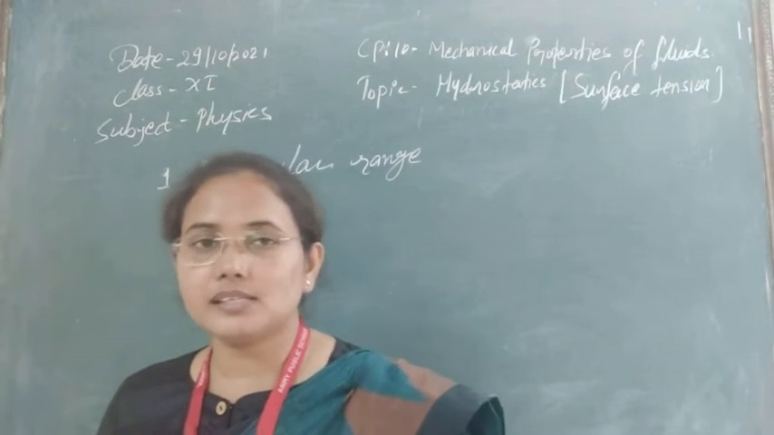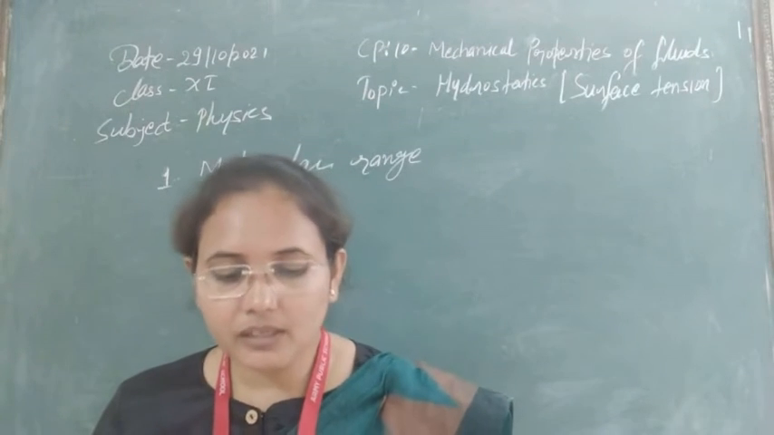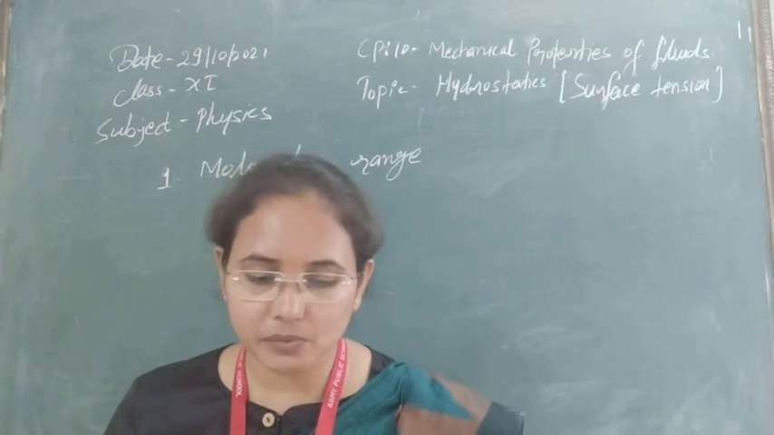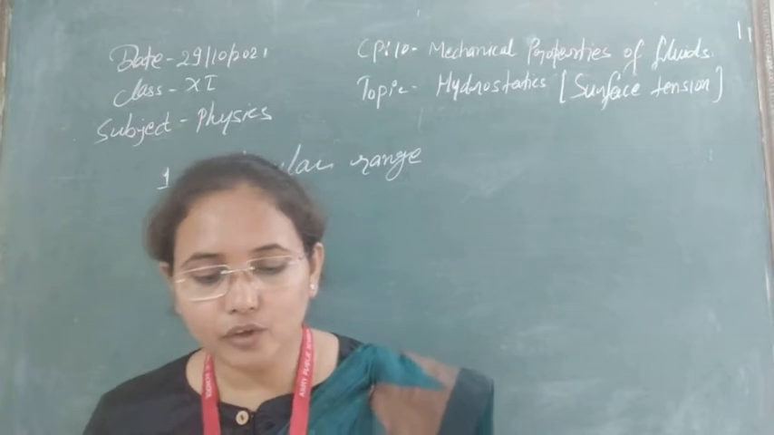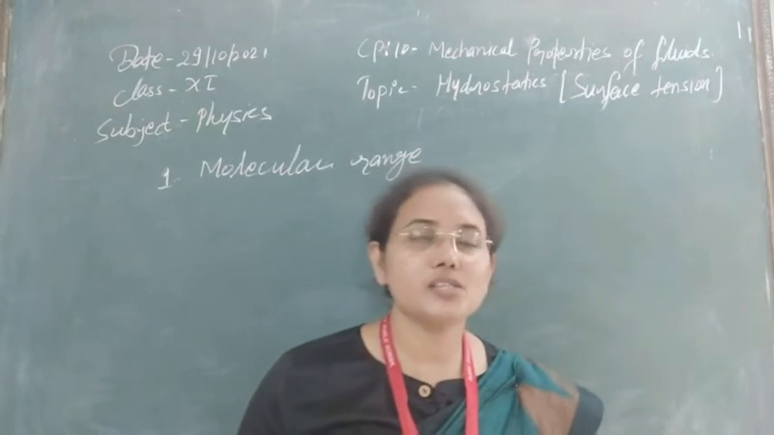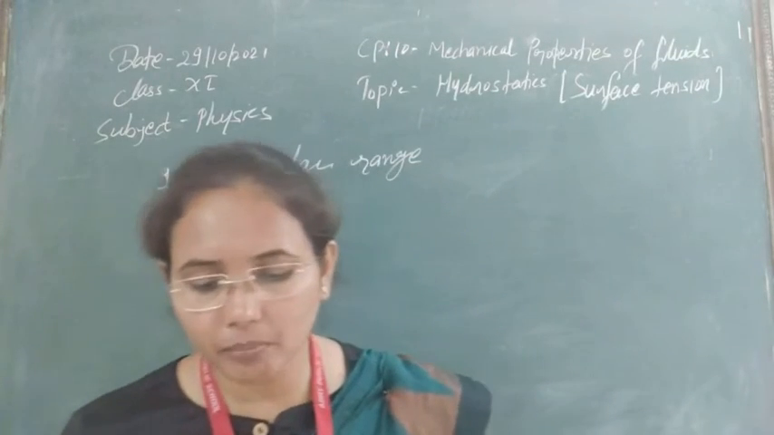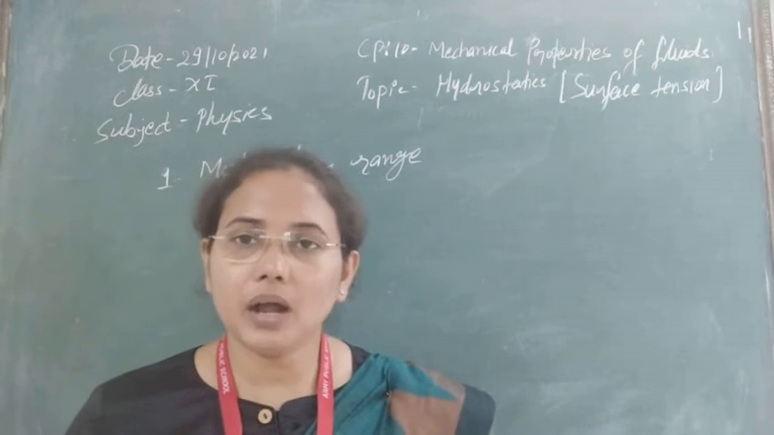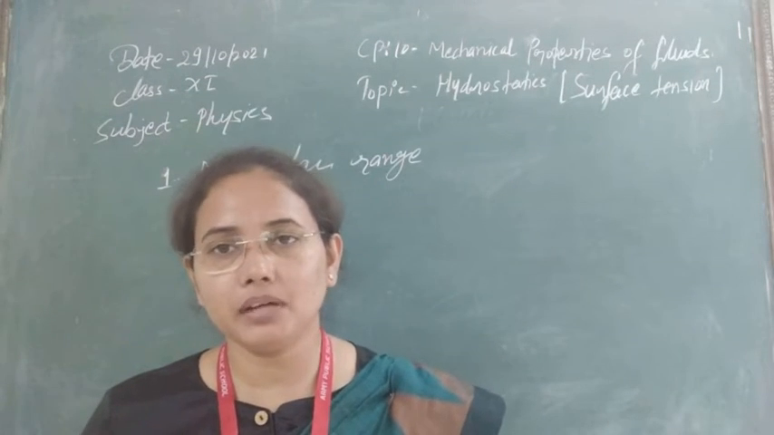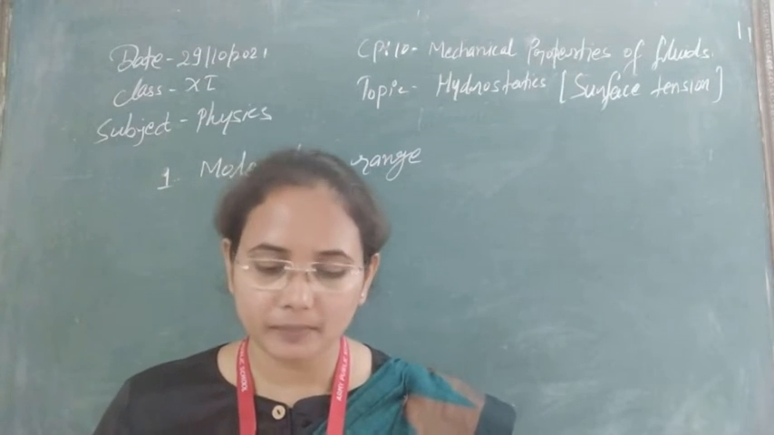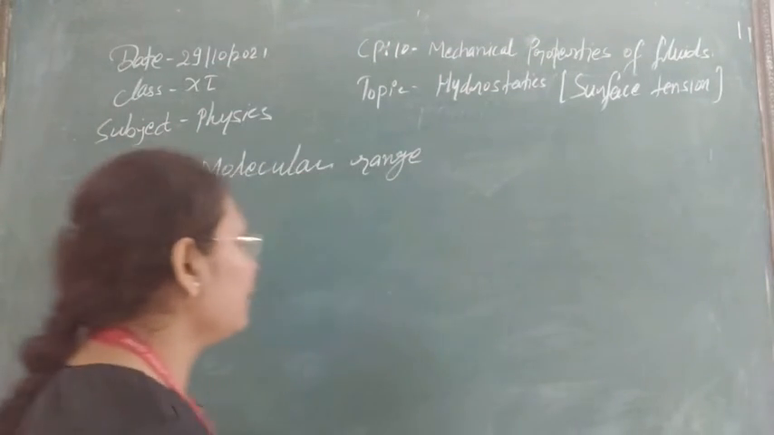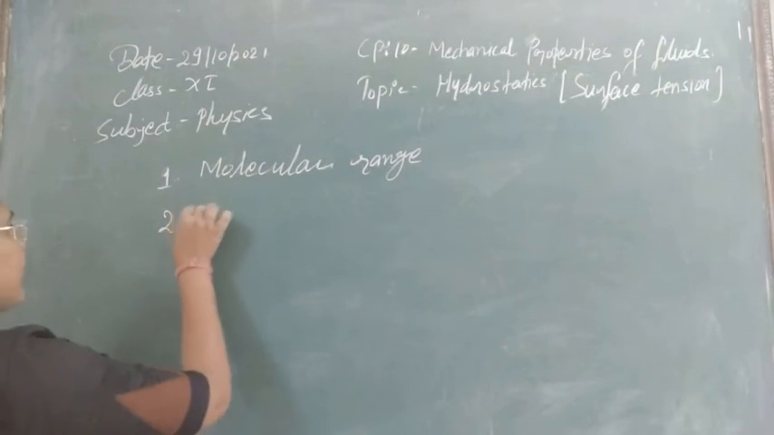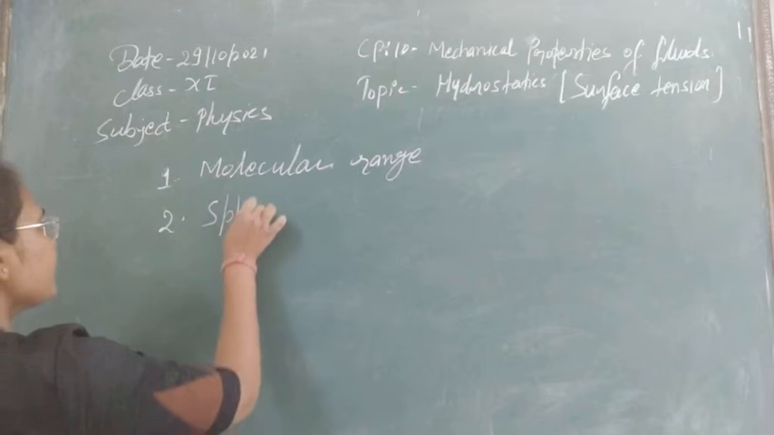This is clear, and it is different for different substances. In solids and liquids, its order is about 10 to the power minus 9 meter, which means the molecular range is up to some nanometers. Next, the second important term is sphere of influence.